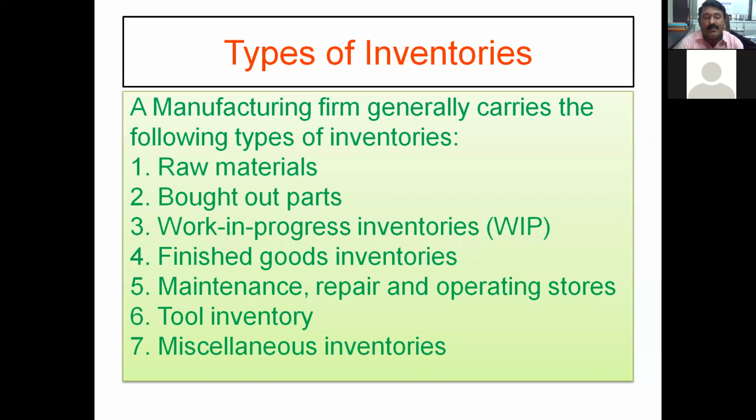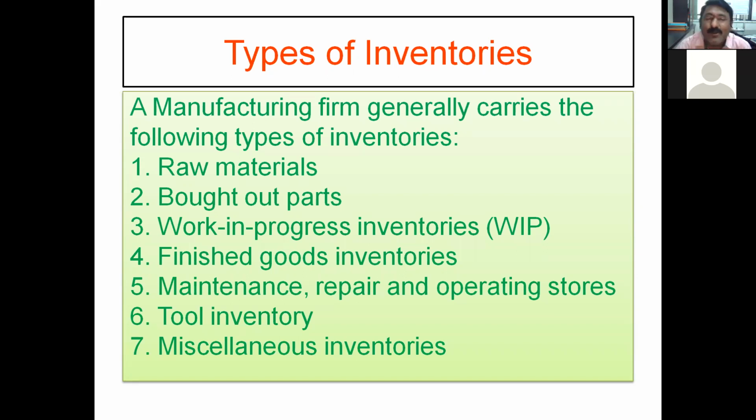Then second is bought out parts. Raw material we have discussed, so I will not give an additional example, but this bought out parts is not the case where whatever any company requires, they will manufacture. No. If an assembly is required and in that assembly nuts and bolts are required, take the example of any bike manufacturer or any car manufacturer. Assume that 100 different types of nuts and bolts with different arrangements are required.